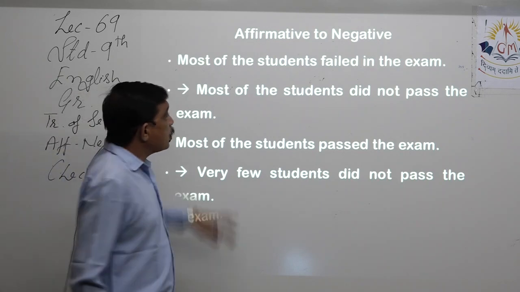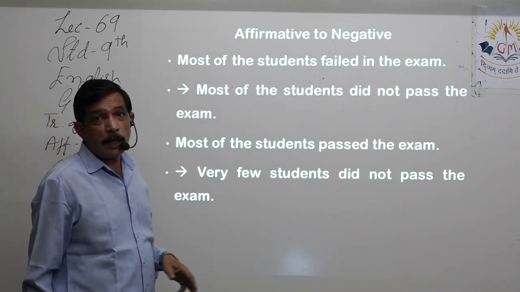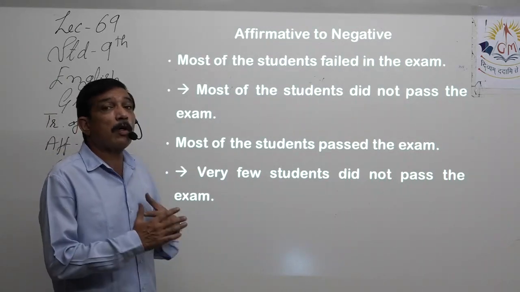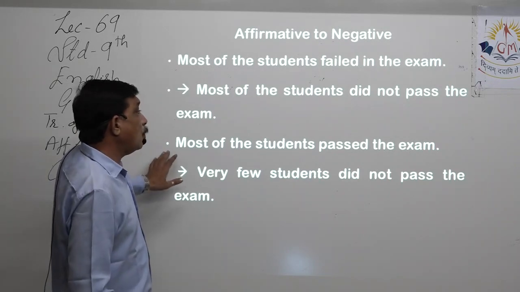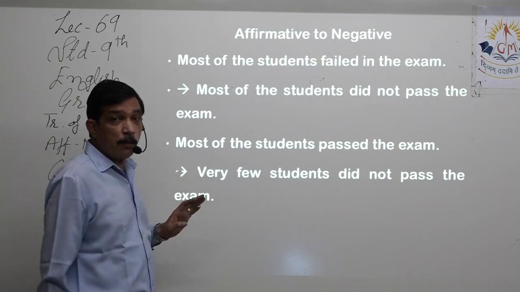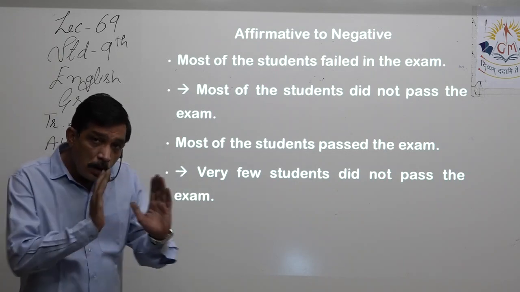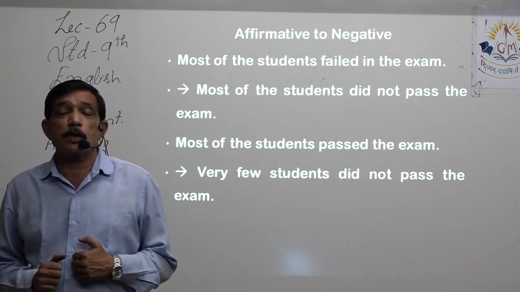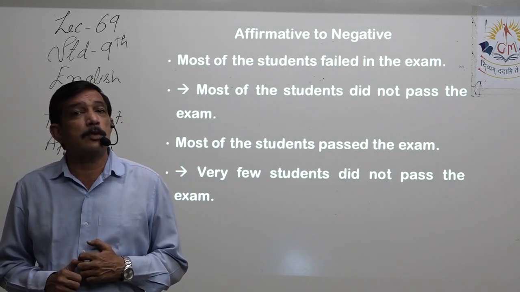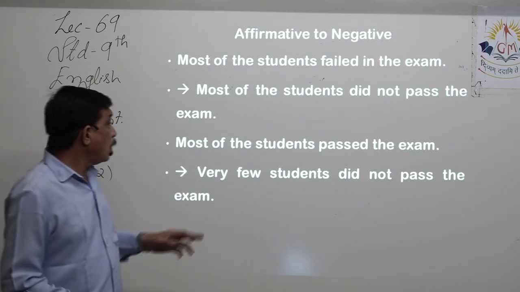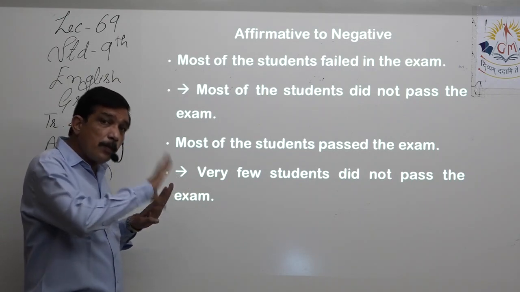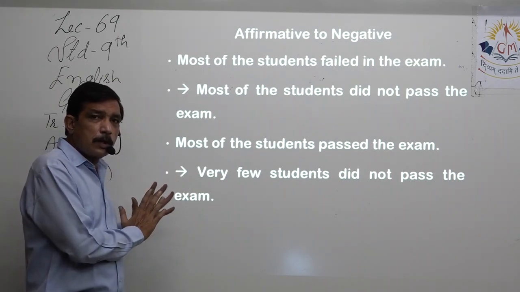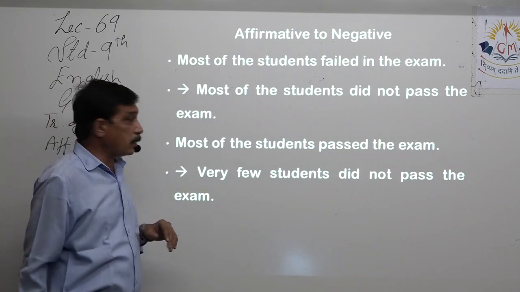So most of the students did not pass the exam. Yes, that is a more convenient way and a more convincing way to say. Here most of the students pass the exam, but we are more worried about the small number of students that were unable to pass the exam. So very few students did not pass that, because here also majority is seen that very few students failed, but majority of them passed, right?